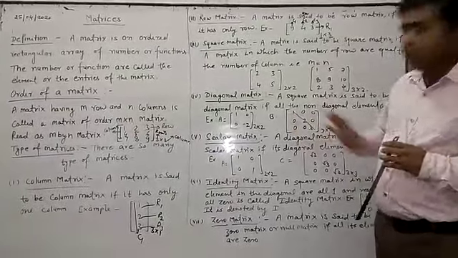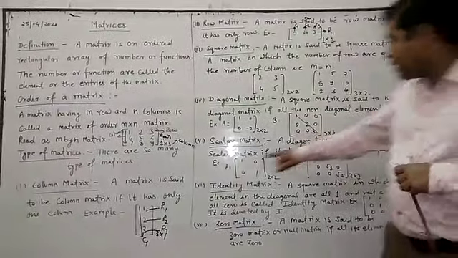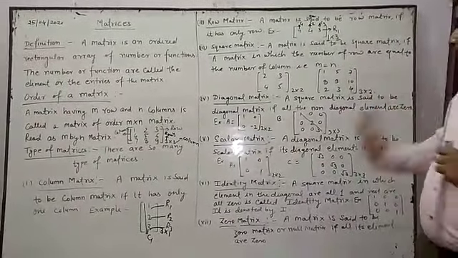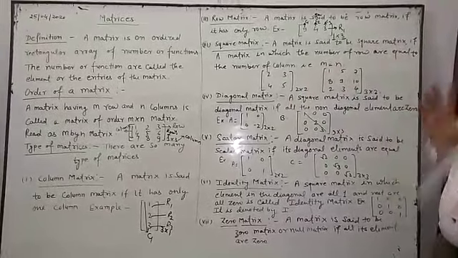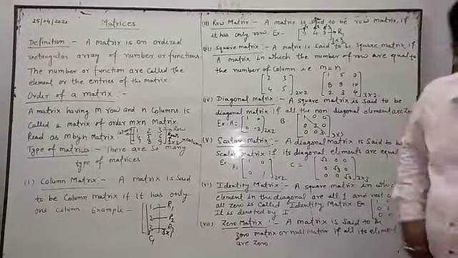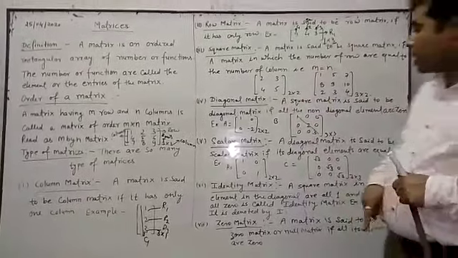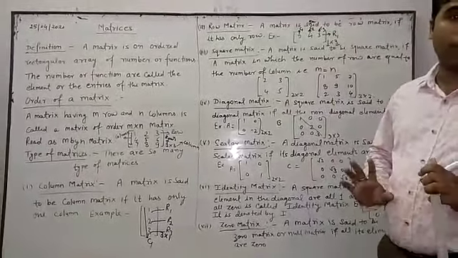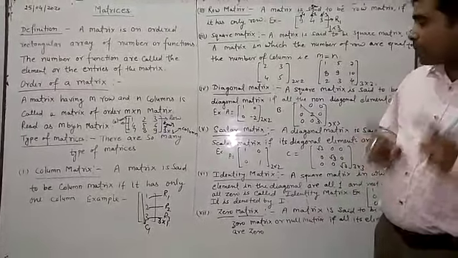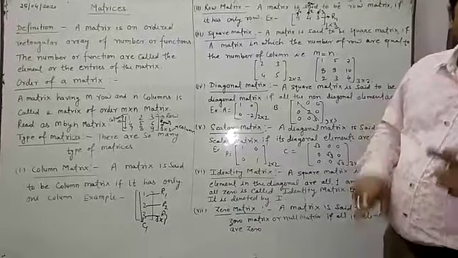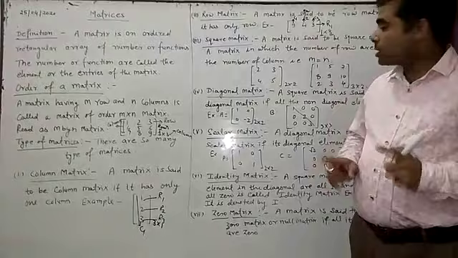Conditions are the same, but only one difference is there. Here the elements are different in the diagonal, and here the elements are the same. That's why we can say that this one is the scalar and this one is the diagonal. It means all scalar matrices are called diagonal matrices, but not all diagonal matrices are scalar matrices. Be careful. Understand? Again, I have to tell you, all scalar matrices are diagonal matrices, but it need not be true that all diagonal matrices are scalar matrices.